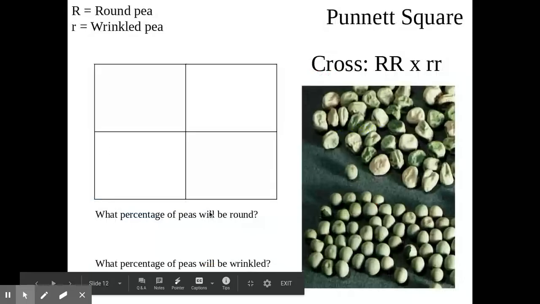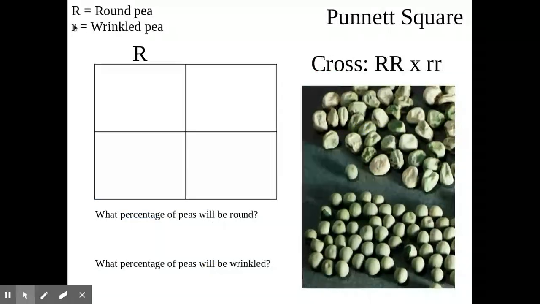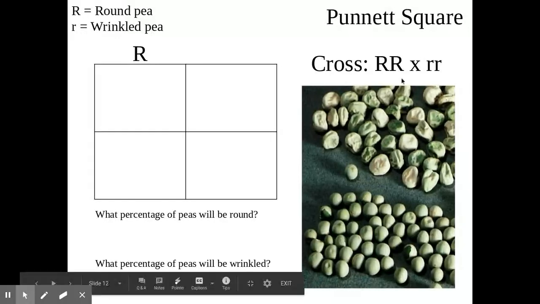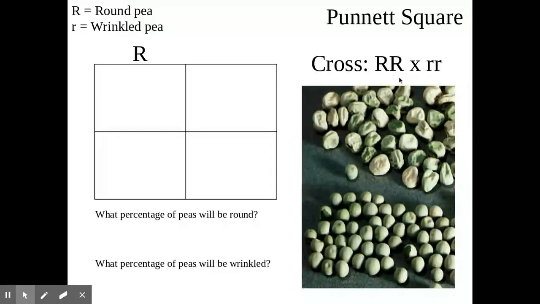Okay, let's go to the next one. Round pea and wrinkled pea. So let's start, and they're telling us round is dominant. They're using a capital, so that's how I'm going to know it's dominant. Wrinkled is lowercase, that's how I'm going to know it's recessive. This time I'm crossing two homozygous dominant with two homozygous recessive alleles.